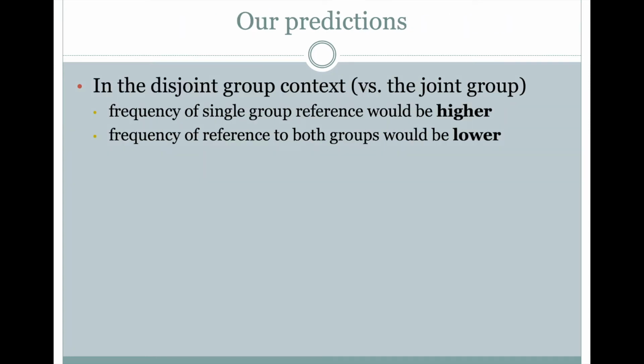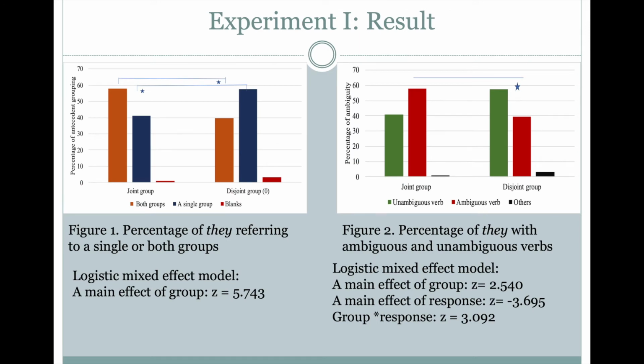Our predictions: in the disjoint group context, compared to joint group, frequency of single group references would be higher, and frequency of reference to both groups would be lower. Let's see our results. In figure 1 on the left, the blue bar shows a higher percentage of a single group reference in the disjoint group condition. On the other hand, in figure 2 on the right, the red bar shows a higher percentage of the use of ambiguous verbs in the joint group condition.